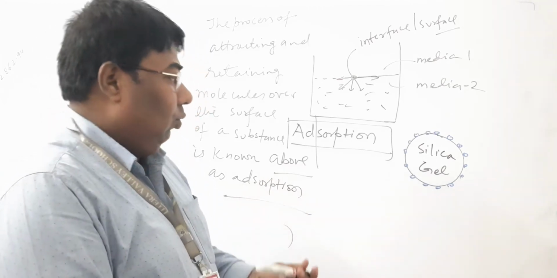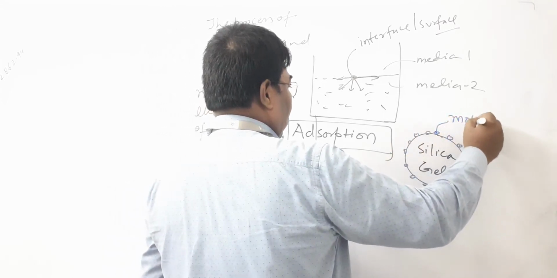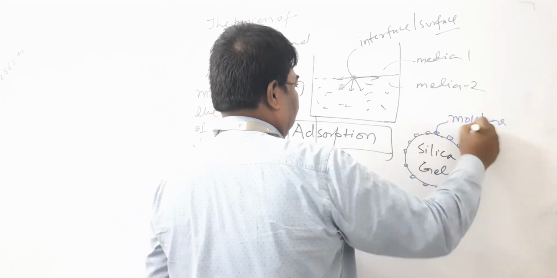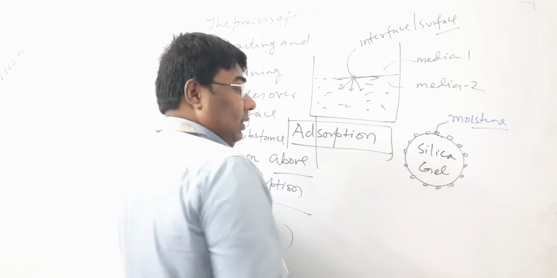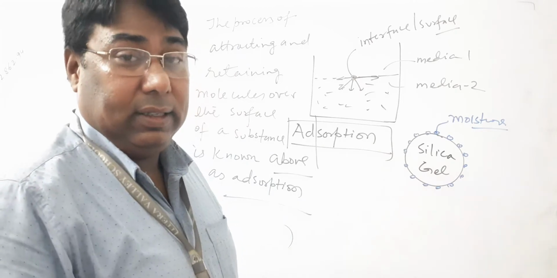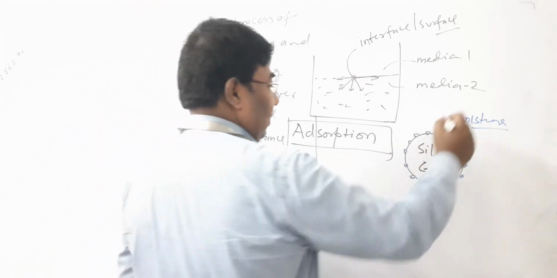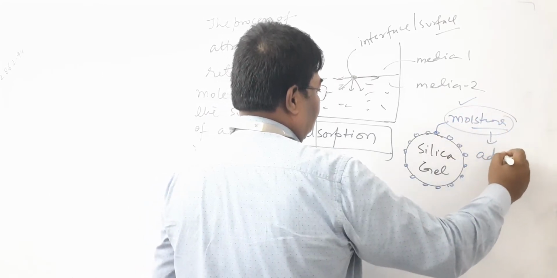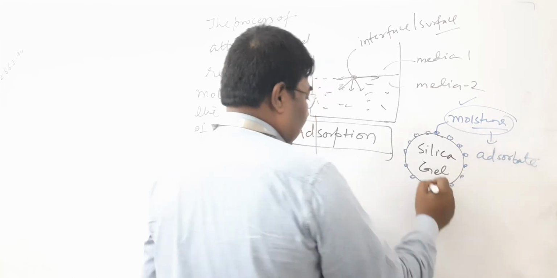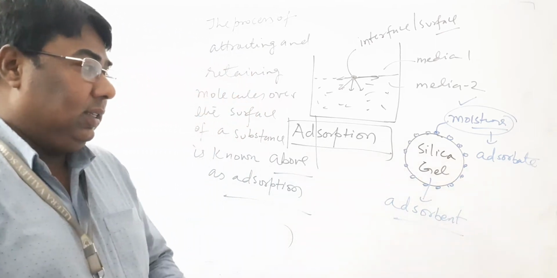Understand? Now, with silica gel, this is the moisture. The moisture is present over the surface of silica gel, but it isn't present inside the silica. It is only present at the surface. Hence, it is considered the adsorbate, and silica gel is considered the adsorbent. So once again, try to understand.